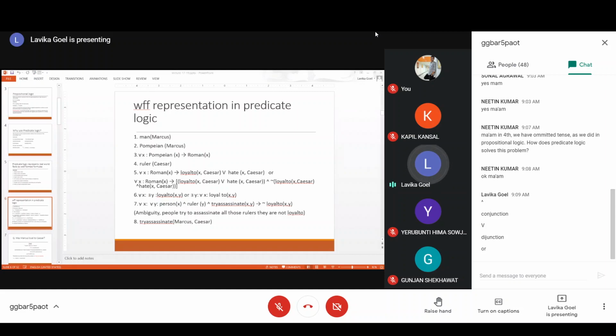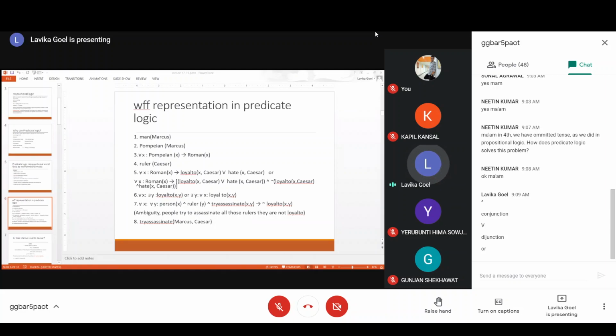So now this is one representation of this sentence. Another representation could be, so if you see in the fifth sentence, I have written an or, and then I have given a second representation also, right? So what is that second representation? Because you can actually interpret this sentence in different ways. One other way in which you could interpret this sentence is that for every x such that x is Roman implies that x is loyal to Caesar or x is hating Caesar, and if x is not loyal to Caesar, then definitely he is hating Caesar. So that extra condition you have put in with an and sign.